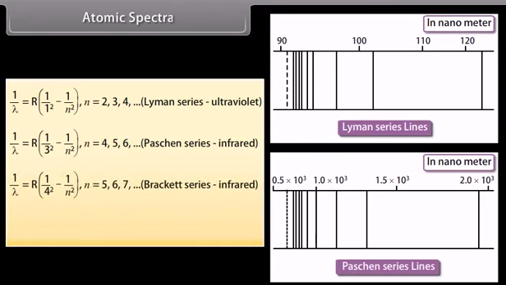The Brackett series is given by 1 upon lambda equals R times 1 upon 4 square minus 1 upon n square. Here the value of n may be 5, 6, 7, 8 and so on. The Pfund series is given by 1 upon lambda equals R times 1 upon 5 square minus 1 upon n square. Here the value of n may be 6, 7, 8, 9 and so on.